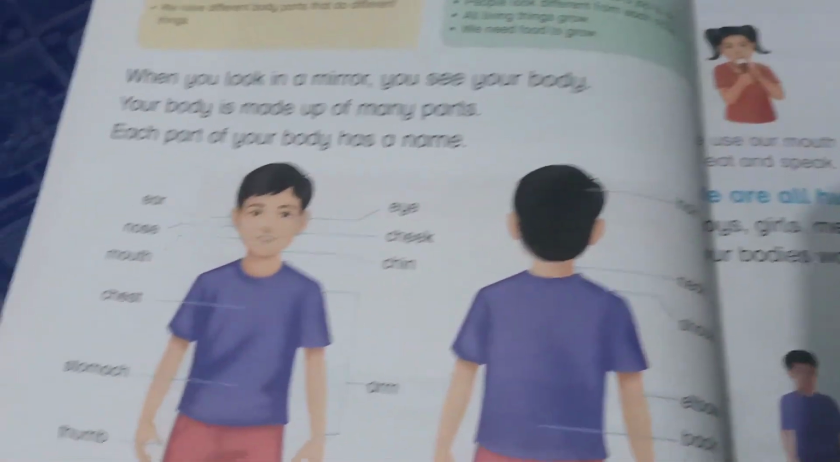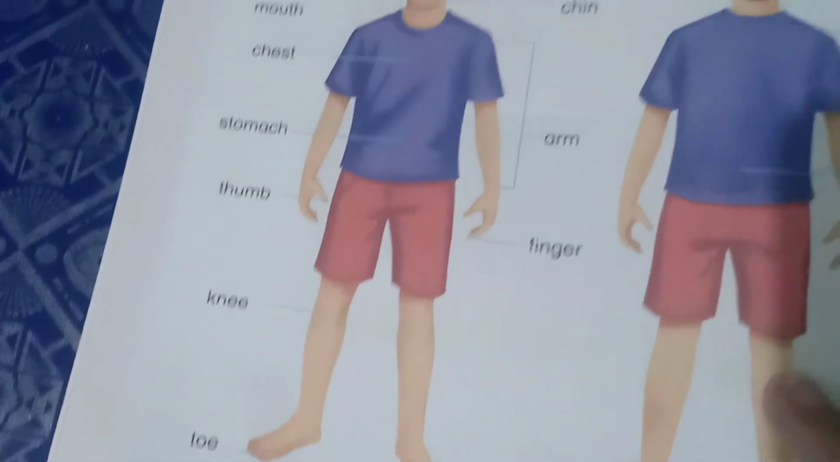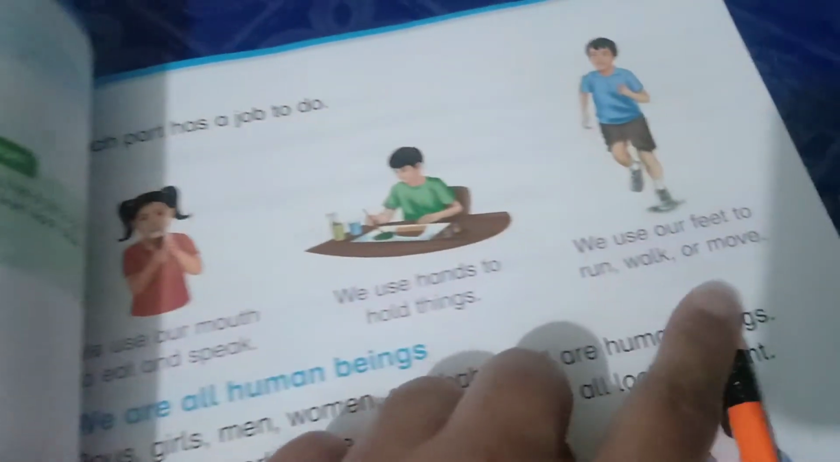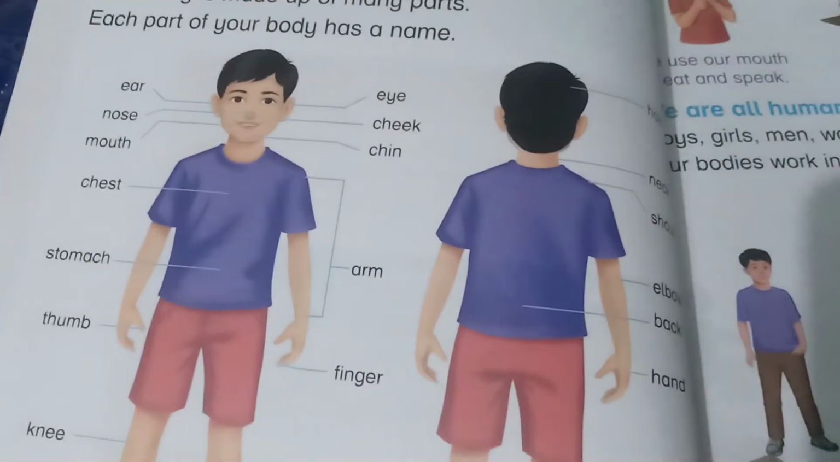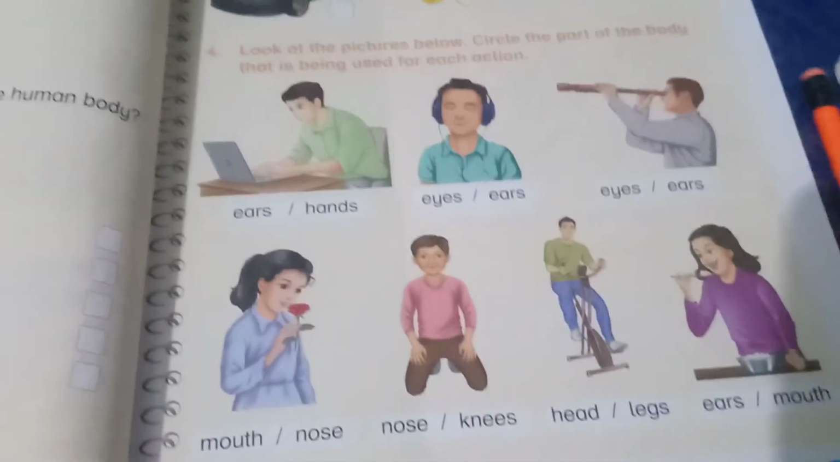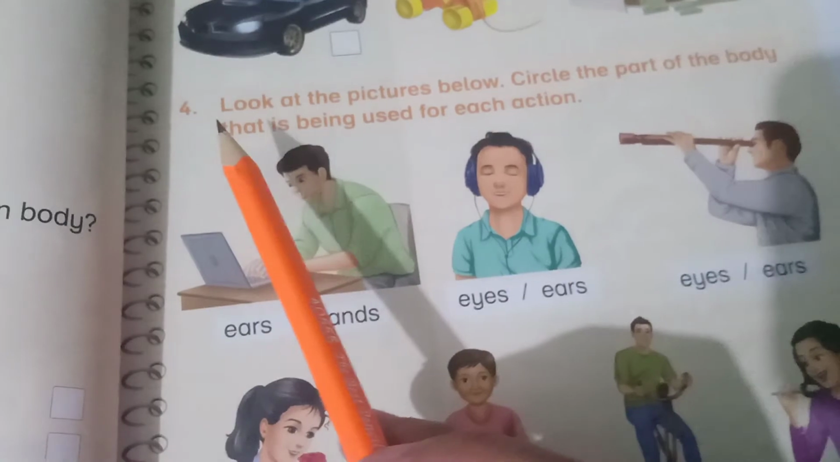So that is about the lesson which is on page number 2 and page number 3. We have done the reading from here to here. Now let's move on to exercise which is related to the reading. So I have opened page number 7. Page number 7. Question number 4.